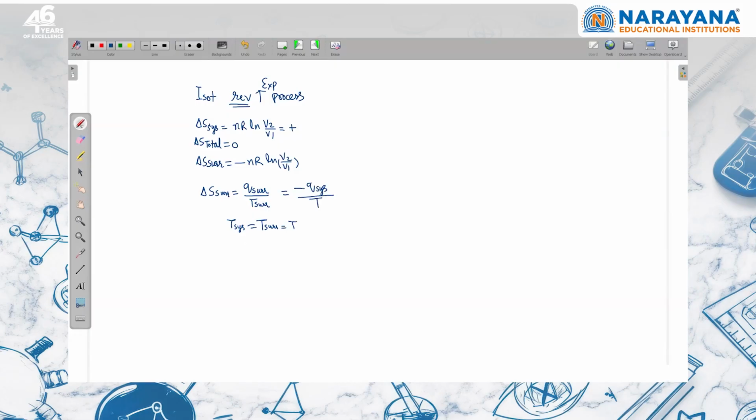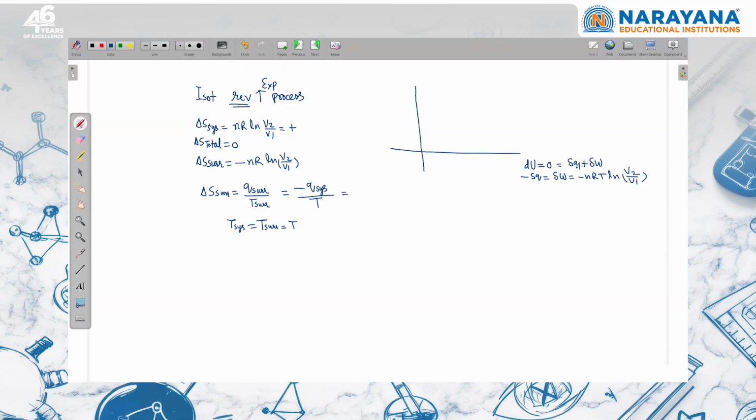Now the system is participating in an isothermal reversible process. So by using the first law of thermodynamics, dU is equal to 0, which is equal to del Q plus del W. So I can write that minus times of del Q is equal to del W. And del W is minus nRT ln V final upon V initial, V2 upon V1. So from there also, if you put the value, this is equal to minus